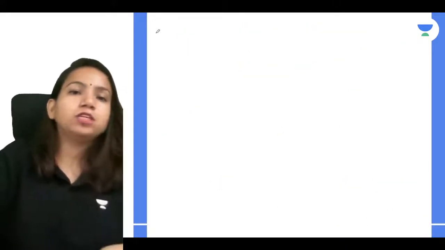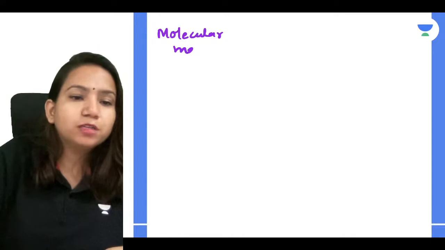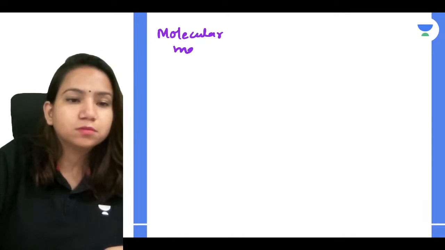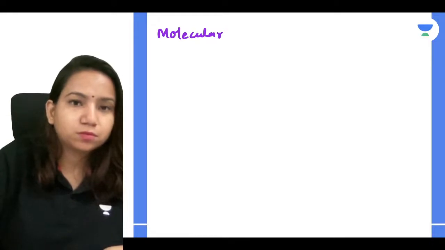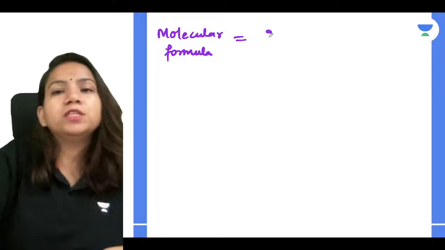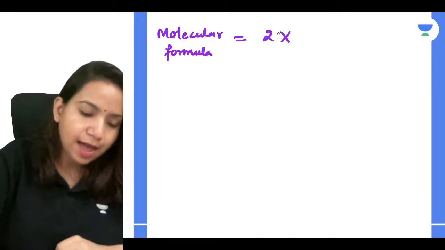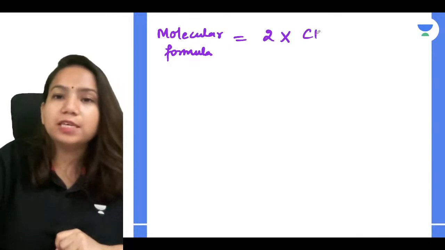If you got n value as 2, will you get the molecular formula, guys? Yes. The molecular formula will be 2 into, very good Sangeeta, yes, CH2Cl.